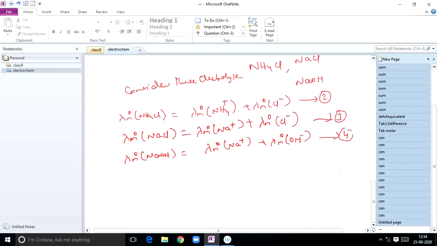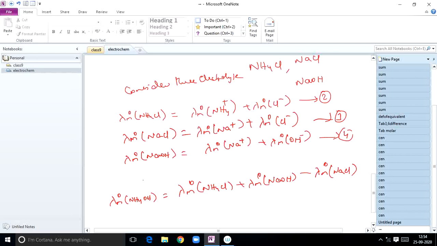By using 2, 3, 4 you have to bring out equation 1. Finally, lambda m naught of NH4OH is equal to lambda m naught of NH4Cl plus lambda m naught of NaOH minus lambda m naught of NaCl. If I do like this, I get the first equation.